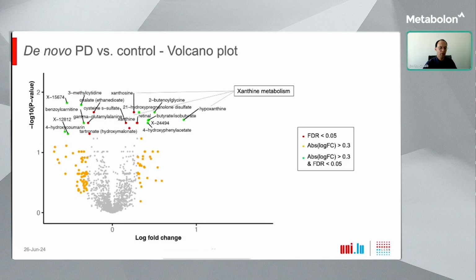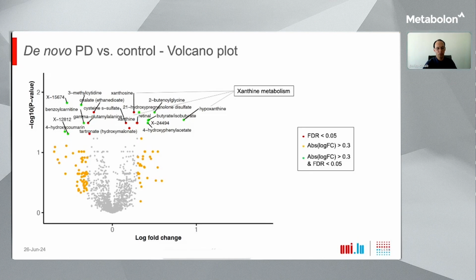So here you see a volcano plot representation of the results for de novo PD versus control, and this shows the metabolites that differ the most between untreated patients and controls, ensuring the results are independent from dopaminergic treatment effects. The horizontal axis shows the effect size in terms of the log4 change, and the vertical axis the significance in terms of the negative decadic logarithm of the p-value. So basically, higher values are better.